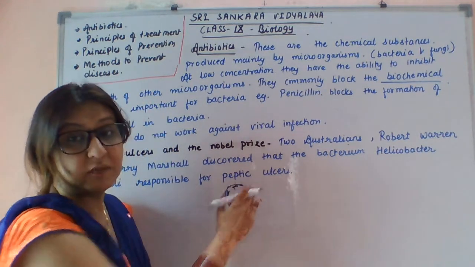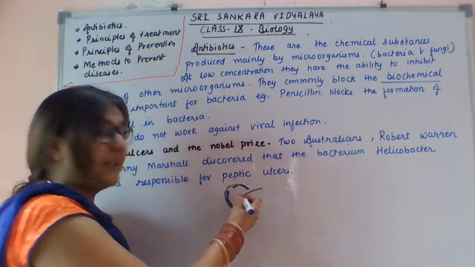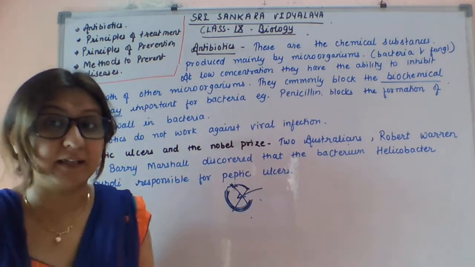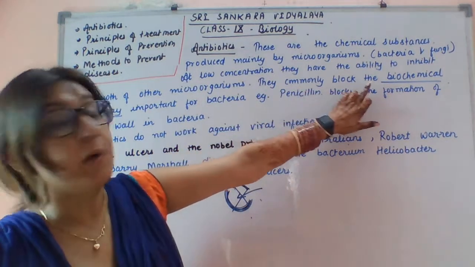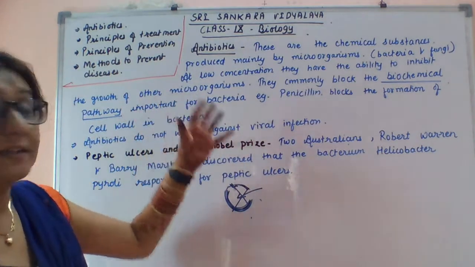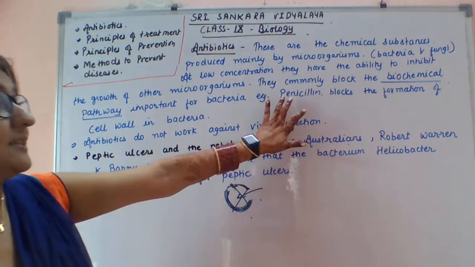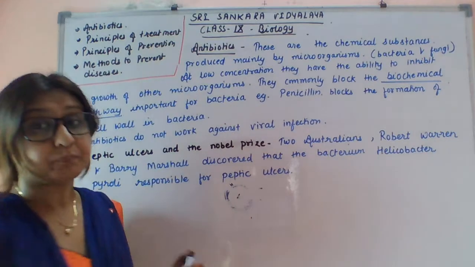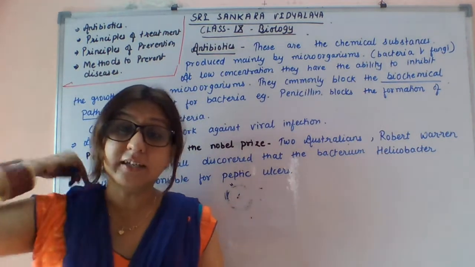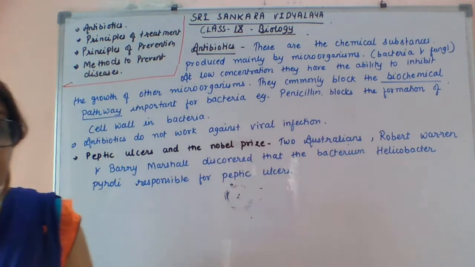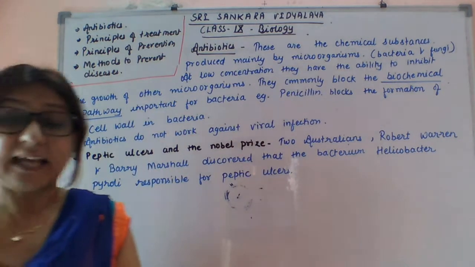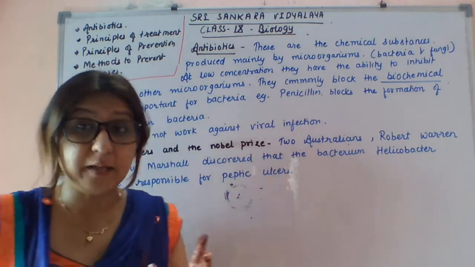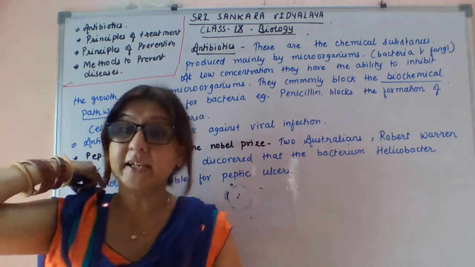If the cell wall formation does not take place, then penicillin can kill, or destroy, the bacteria. So antibiotics commonly block the biochemical pathways that are important for the bacteria. It is not specific for each and every kind of bacteria. Antibiotics can kill many bacteria, so if you take an antibiotic, it will work against so many bacteria.